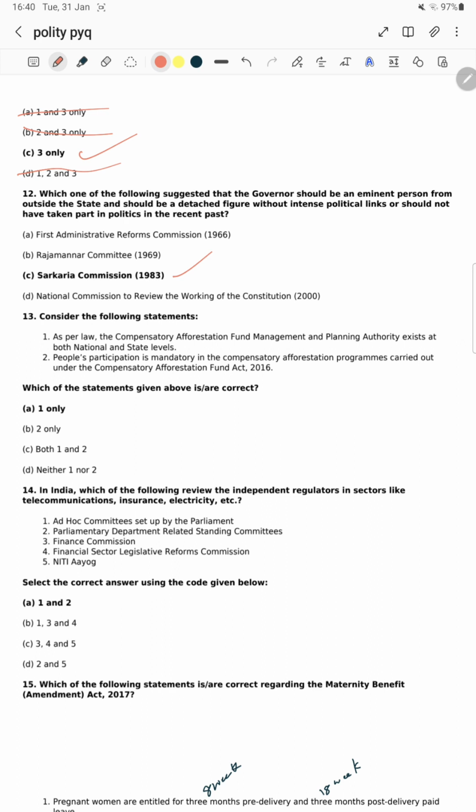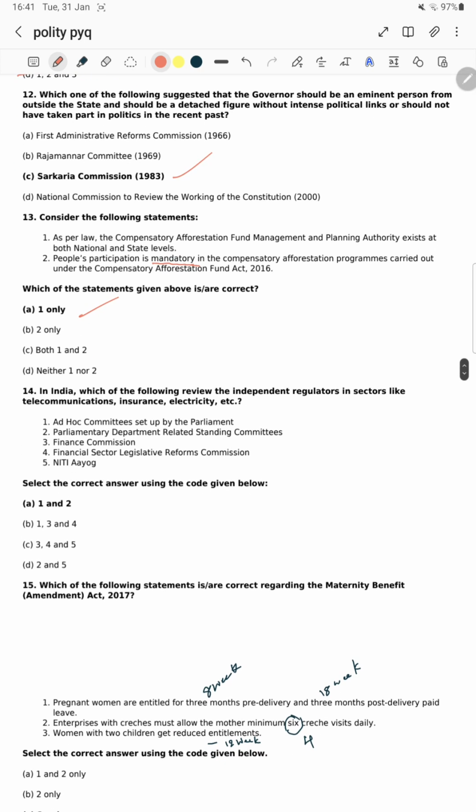Consider following statements. As per law, the compensatory afforestation fund management and planning authority exist at both national and state level. Okay, CAMPA. Yes, sir. Both are existed in national and state levels. Second statement: people's participation is mandatory in the compensatory afforestation program carried out under the Compensatory Afforestation Fund Act. It's not a mandatory participation, voluntarily they can participate in it. Okay, it's not a mandatory one.